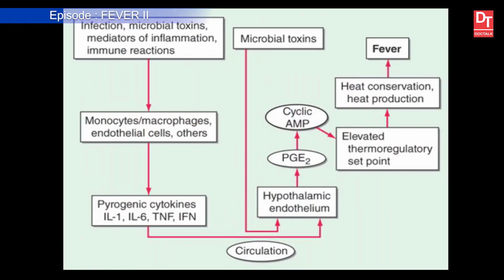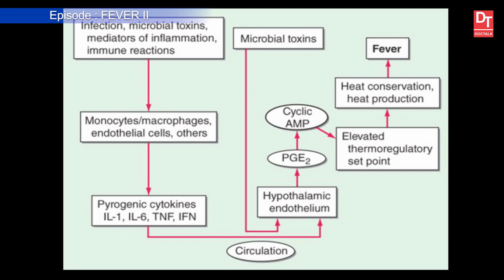Now, I am showing you the schematic representation of what I have explained right at this moment. This is infection, microbial toxin, mediators, etc. Exogenous pyrogenic molecule stimulating monocytes, macrophage, myeloid series and endothelial cell, producing pyrogenic cytokines, interleukin 1, 6, tumor necrosis factor, that is stimulating hypothalamic endothelium.